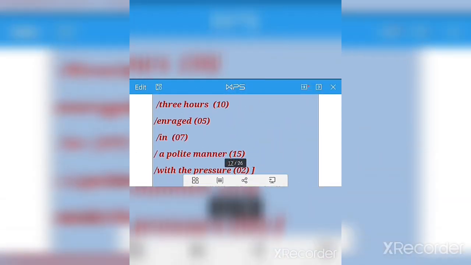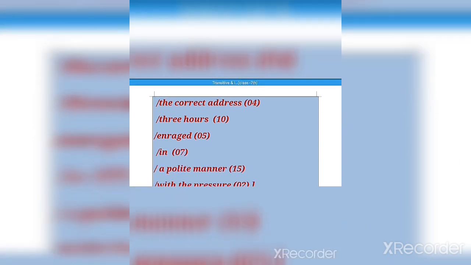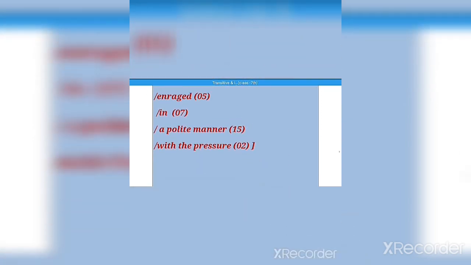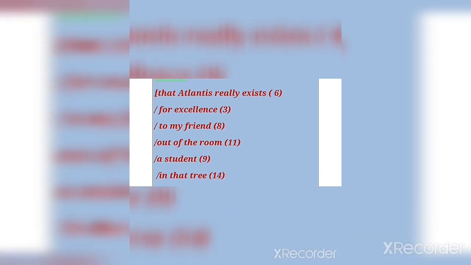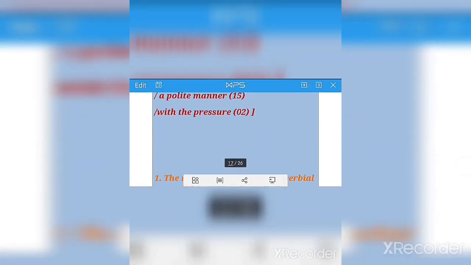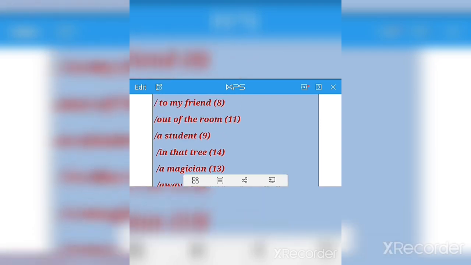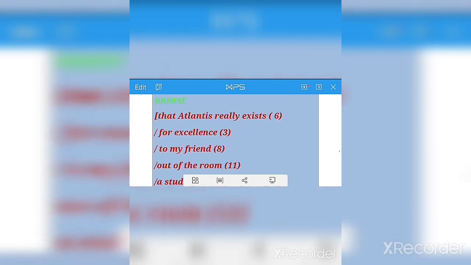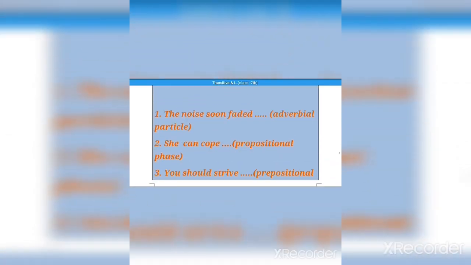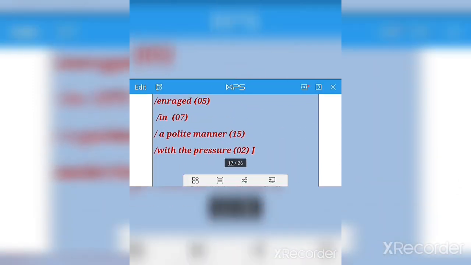Third says you should strive dash. Here you have to use a prepositional phrase. Let us see the third answer. So children, here is your third answer, for excellence. You should strive for excellence. Clear?